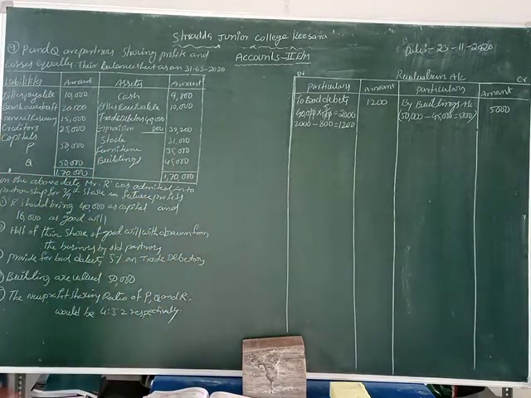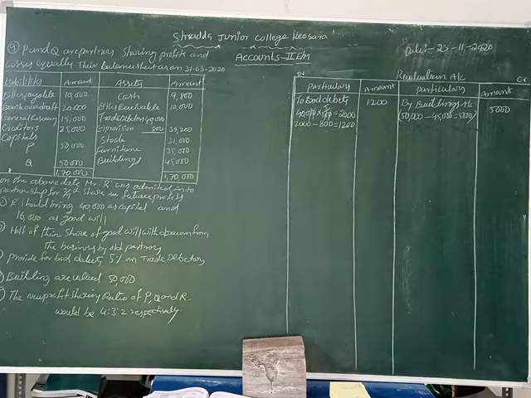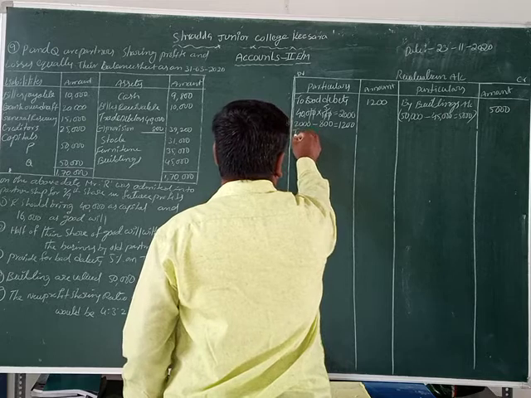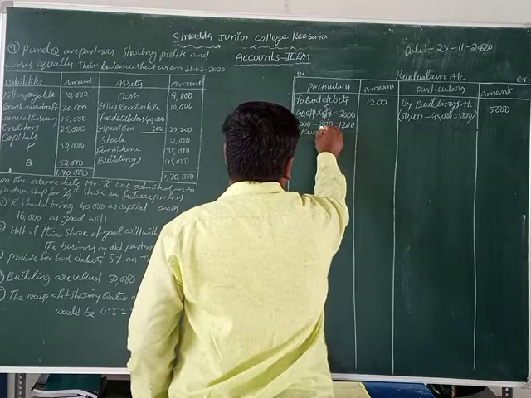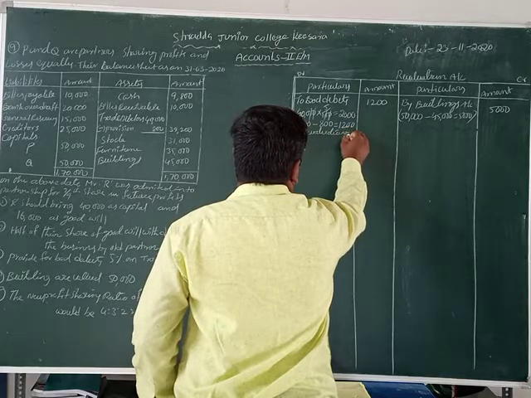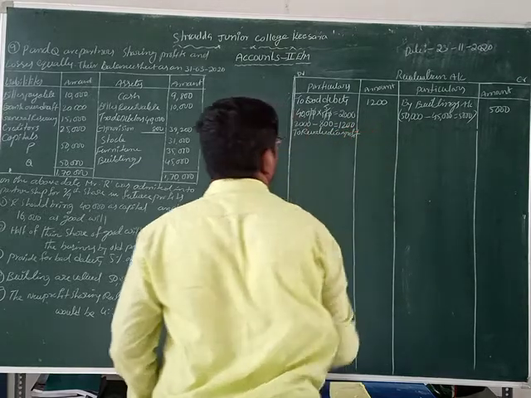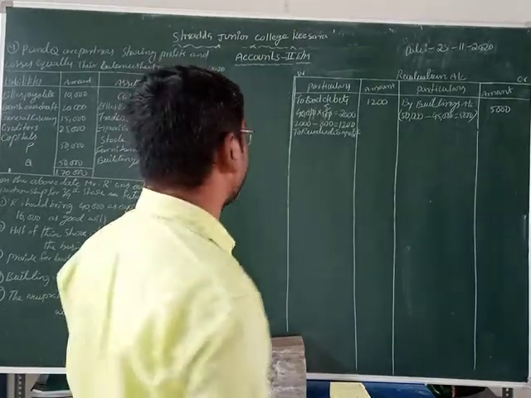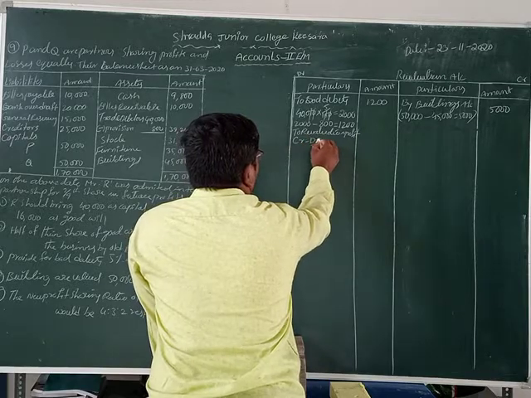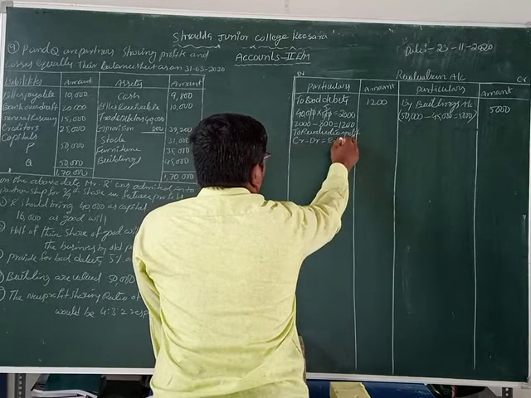Now, is any adjustment there? No other adjustment. Only two adjustments for assets: one is debtors and another one is buildings. Now we can make the revaluation profit. Let us write down here: to revaluation profit. How can we make that revaluation profit, friends? Let us see. Total credit minus total debit equals revaluation profit.